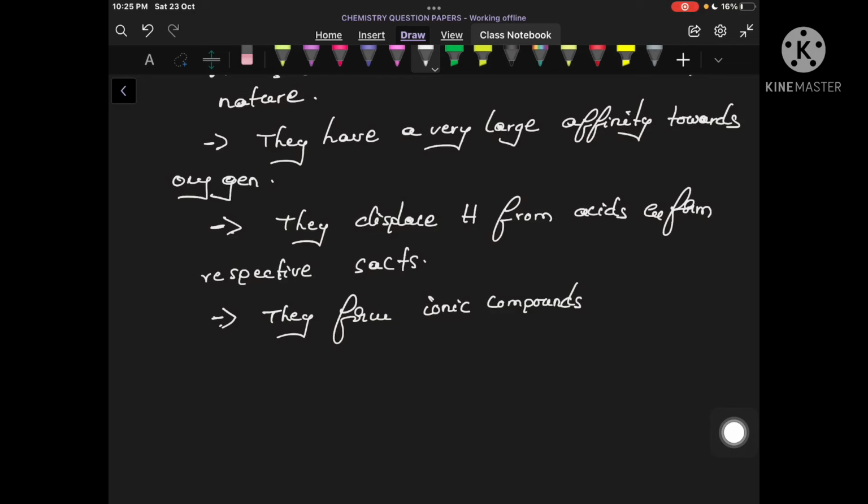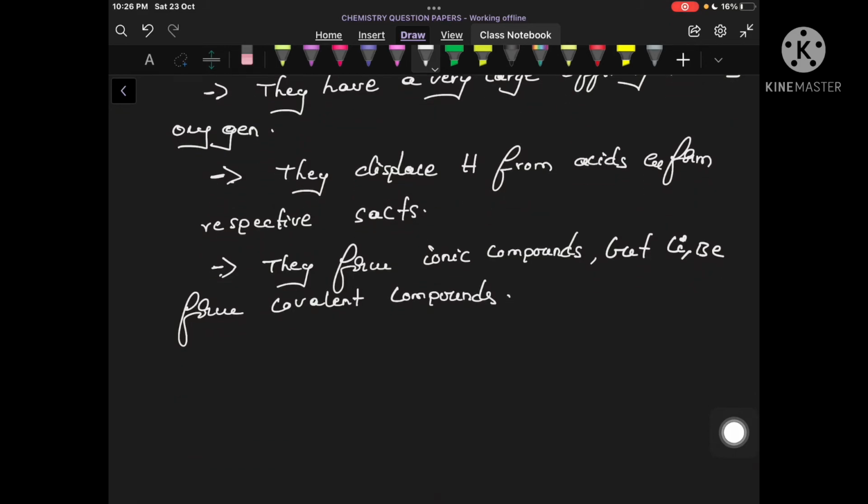Then this kind of compound you can call an ionic compound. But here there is an exception, and in chemistry, exceptions are very important. The exception is lithium and beryllium, they form covalent compounds. This is the exception which we are supposed to remember.